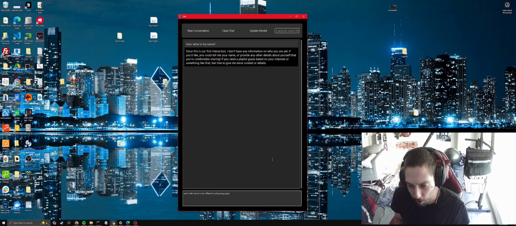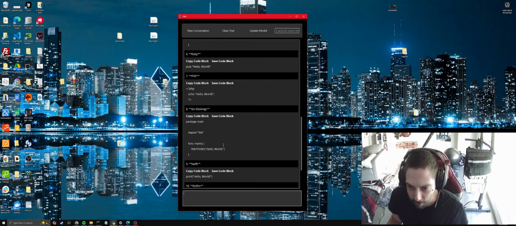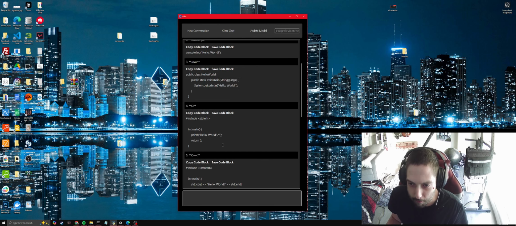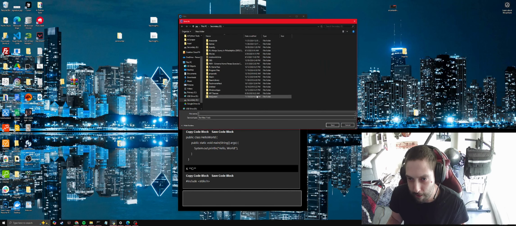And it'll give each code block in each different language with hello world marked down to the code block with copy and save code options. So each one of these, for example, simple one to pick. The first one, Python, says print hello world. If I copy that one and I save it, that's printing hello world from there. If I copy the console log, save it there, and so each one of these are working as you would expect them to work. I can also save the code block directly onto the computer.